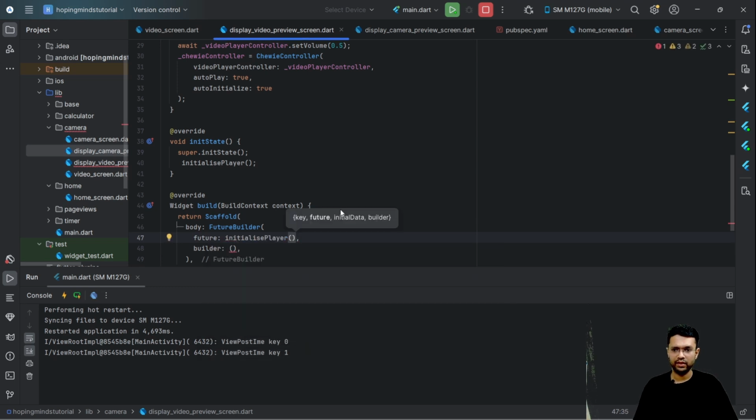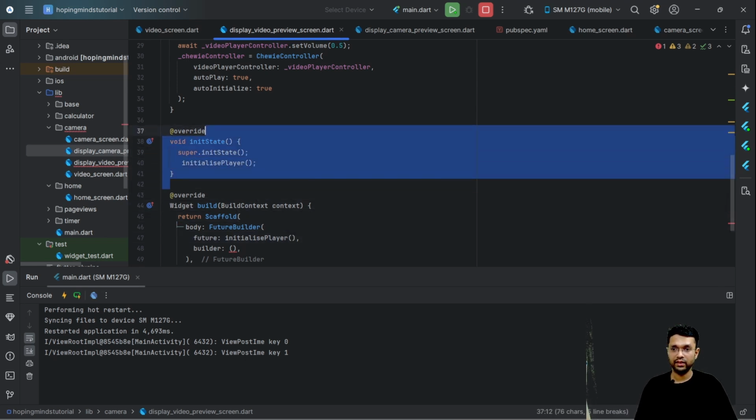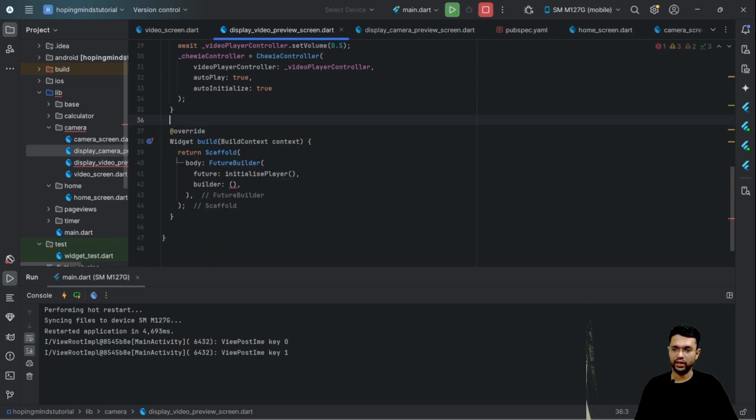So you'll see, if initialize player is supposed to be here, is it really needed here? Let's say we don't do the initialization here and we are dependent only on the future builder. In that case, I'll have, let's say, something called async snapshot.